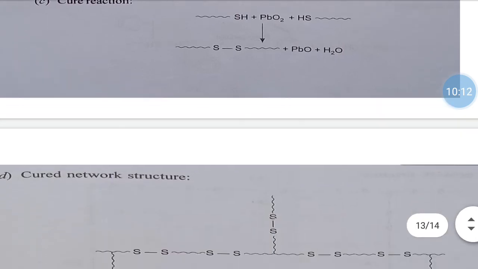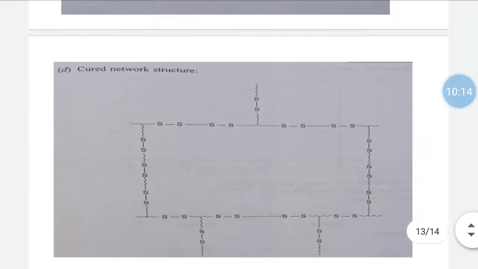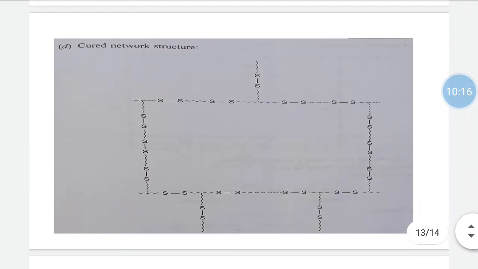And the cured network structure will be like this. Here we can see a linear polysulfide resin having a cross-linked polysulfide, which is due to the reaction with the lead dioxide. Okay, so that's all about cure reaction.